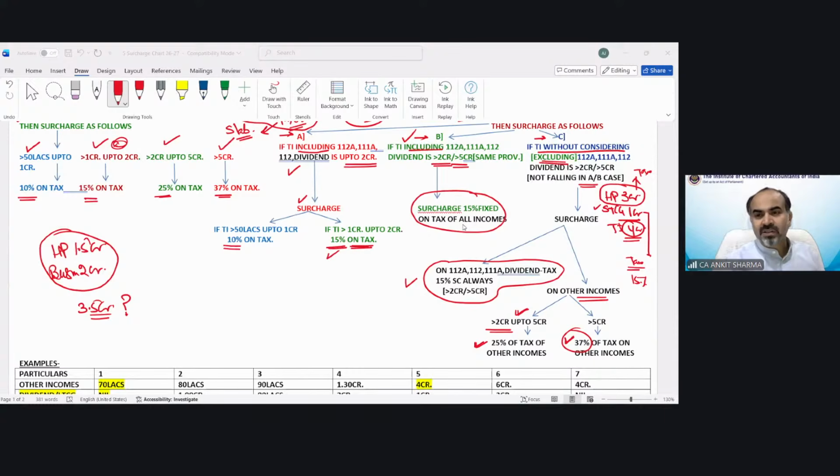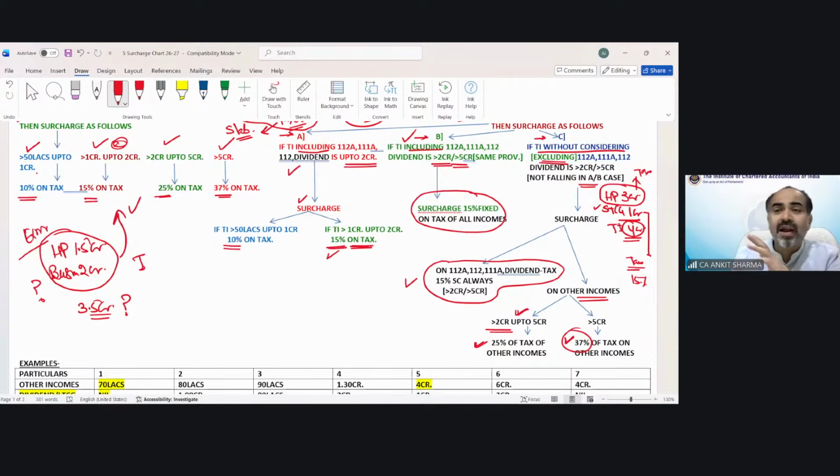Sumit is saying, sir, can you explain C in Hindi? Yes, why not? Let me do it now. So the case we were discussing, in this example, this case is applicable. Case 1. Where is the special rate of income in this example I have written?